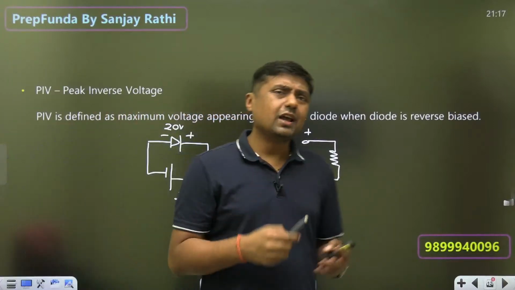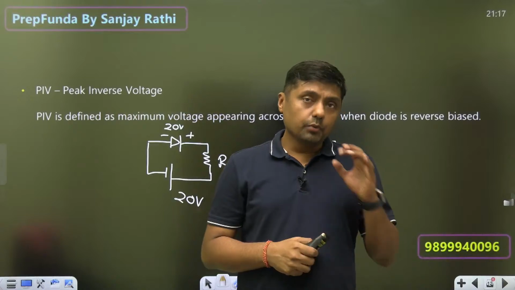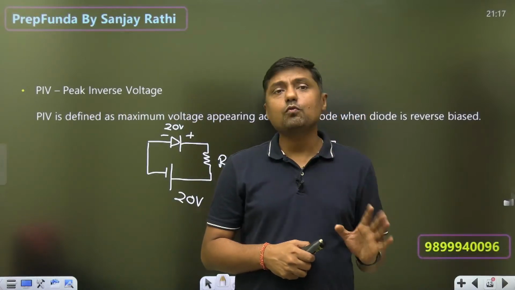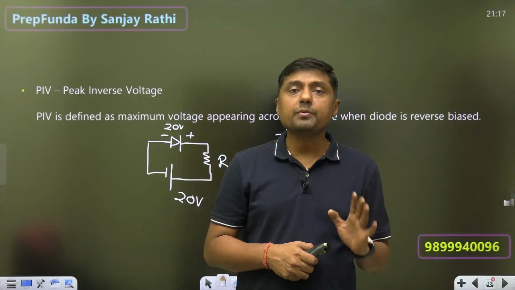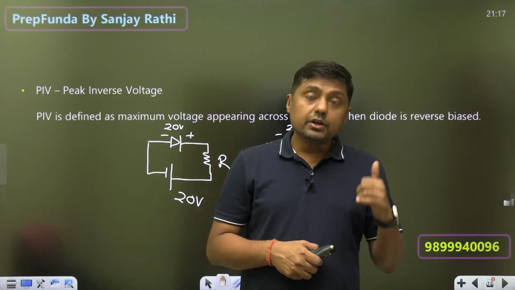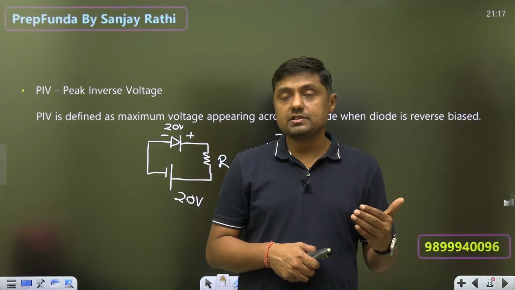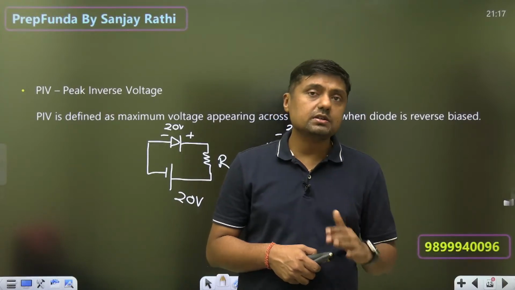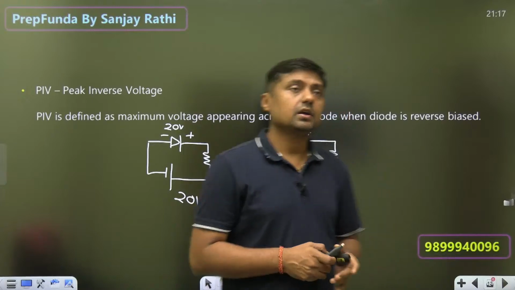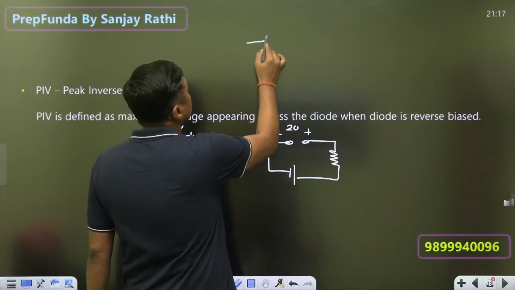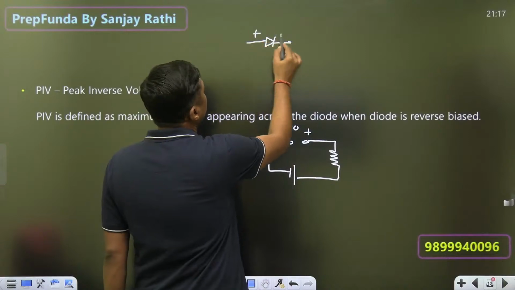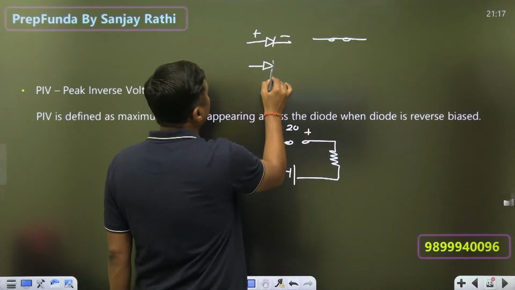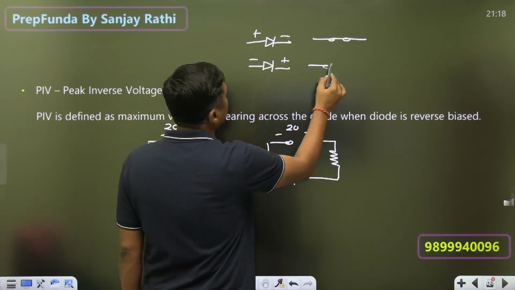So why are we calculating the PIV? Because we want that up to this maximum voltage, the diode should remain open circuit. It should behave like a unidirectional device. When it is forward biased, it will allow the current. When it is reverse biased, it should not allow the current. So if it is a diode, forward biased it should act as short circuit, reverse biased it should act as open circuit.